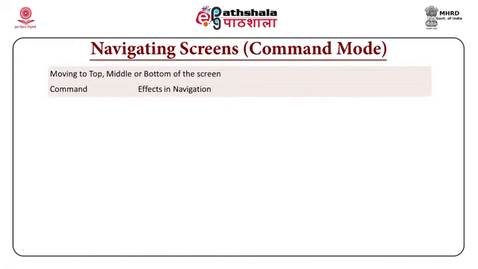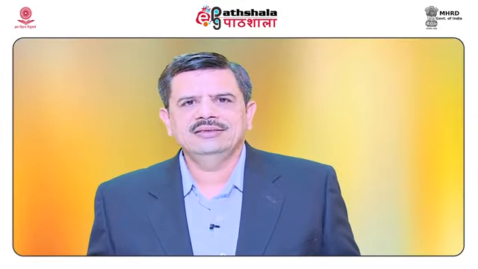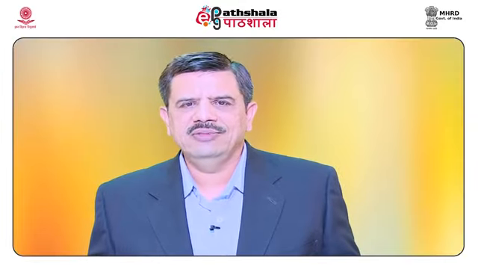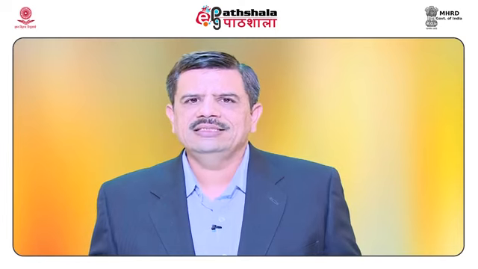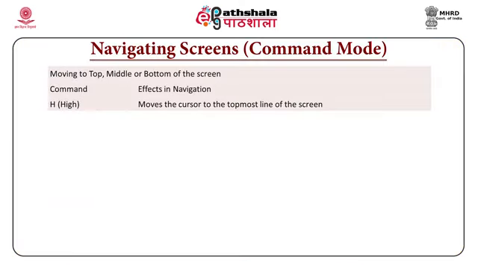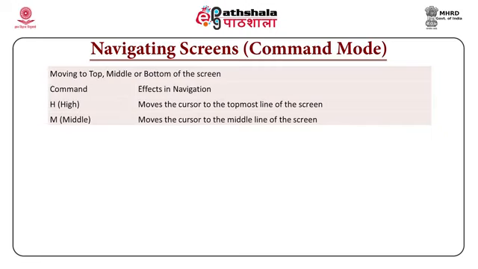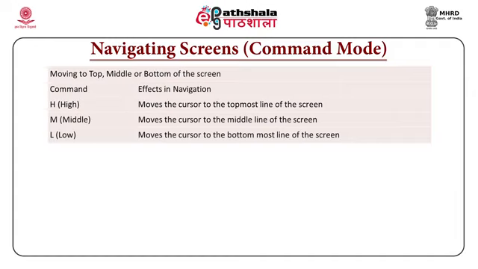Now, let us see how to move across screens. Suppose your VI editor contains an entire screen full of text. The best example is that you can check out the etc passwd file. It contains an entire screen. By pressing H, that is capital H, the cursor moves to the topmost line of the screen. Capital M moves the cursor to the middle line of the screen. Capital L moves the cursor to the bottommost line of the screen.